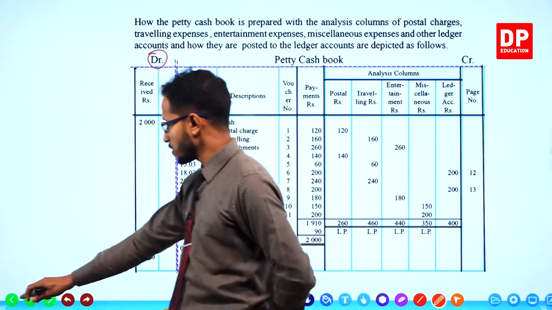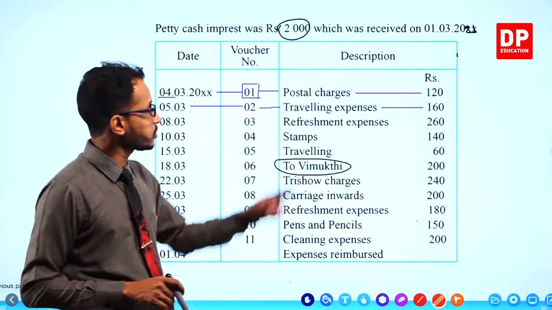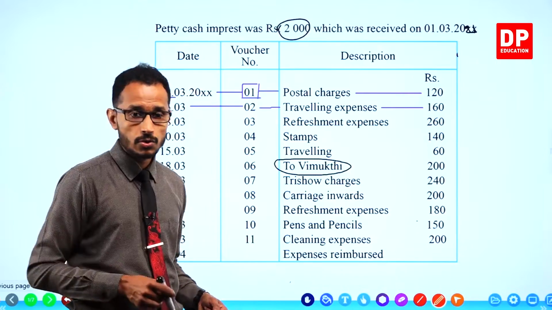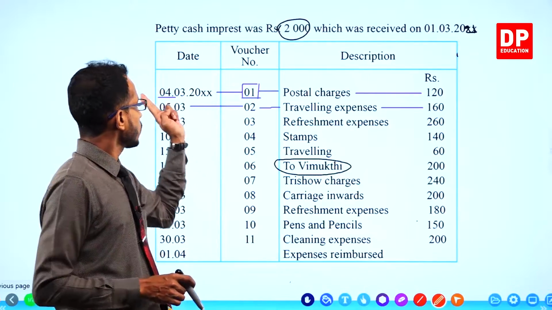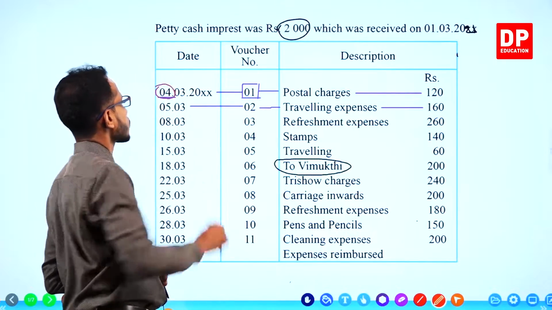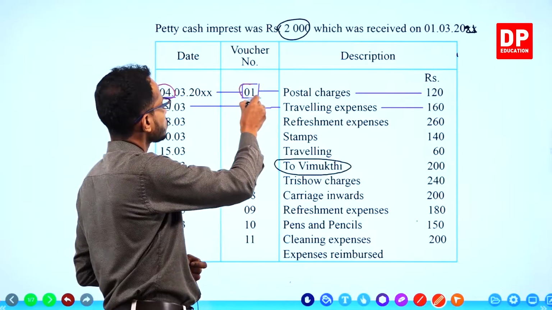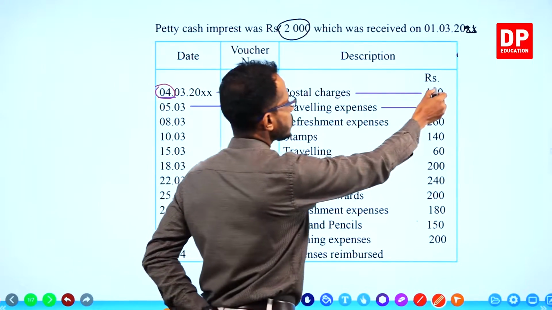Let's go to the question now and look at the examples, the payments, and how they are recorded. First, 4th March, voucher number 1, postal charges 120.